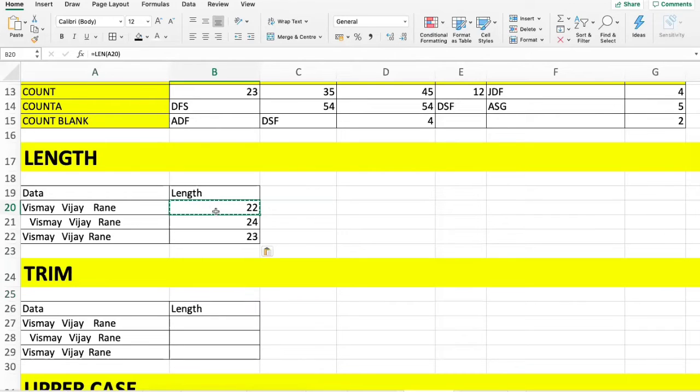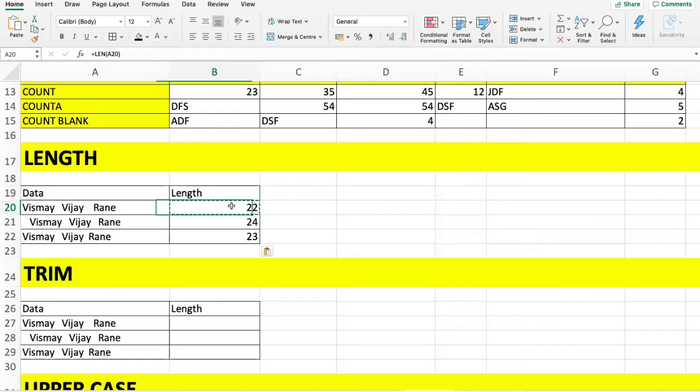You want me to repeat the length thing? Redmi Note Pro, what's your name? Okay, suppose you want to count the characters in a particular cell. This counting also includes a space in between any names, or before the name, or after the name. If there are any spaces in between the characters, it gives you the total length.